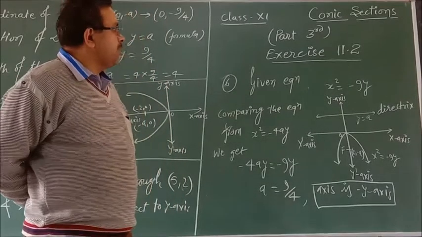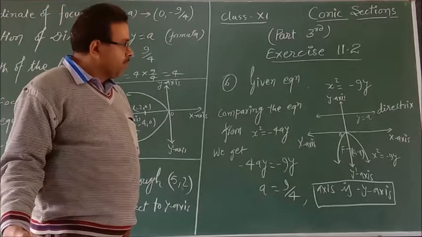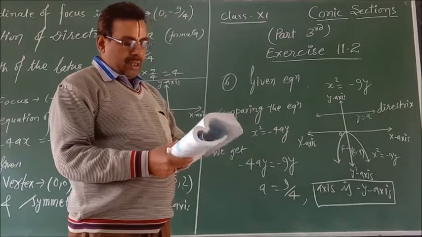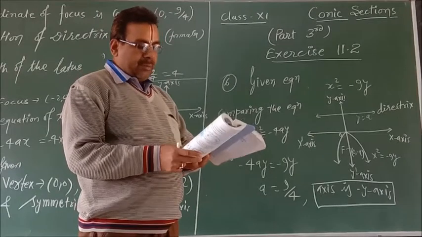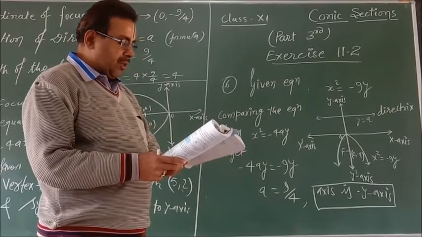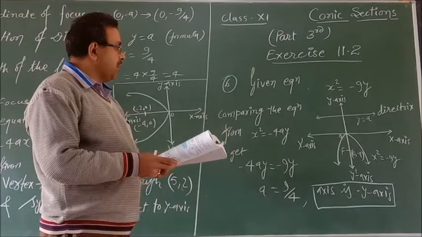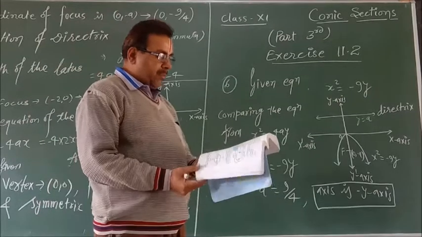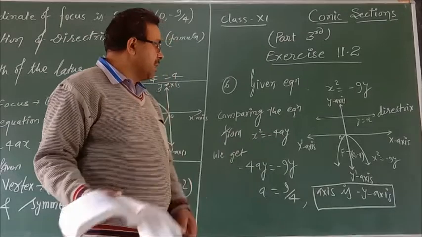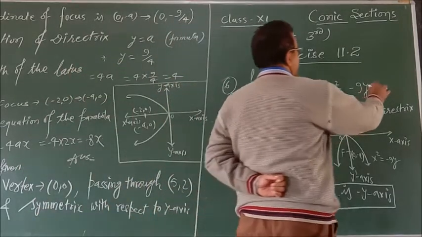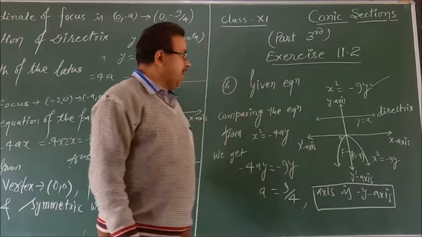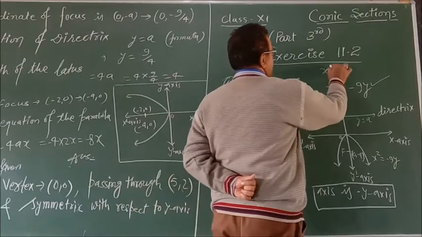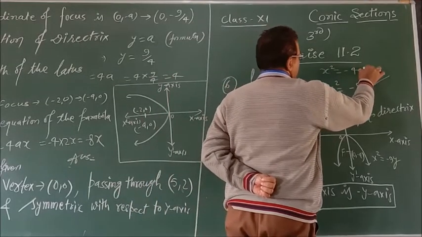So see, remaining problem of exercise 11.2. I am taking here question number 6. According to your 6 questions, find the coordinate of the focus, axis of the parabola, the equation of the directrix and the length of the latus rectum. If we are given the equation of the parabola x square is equal to minus 9y, according to this equation, it is in the form of x square is equal to minus 4ay.